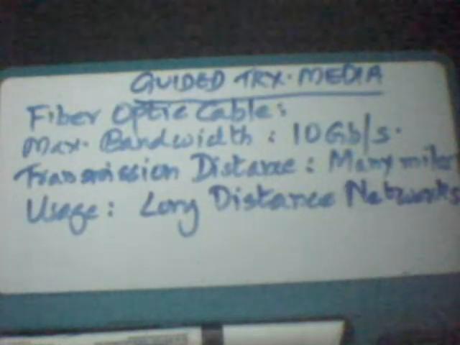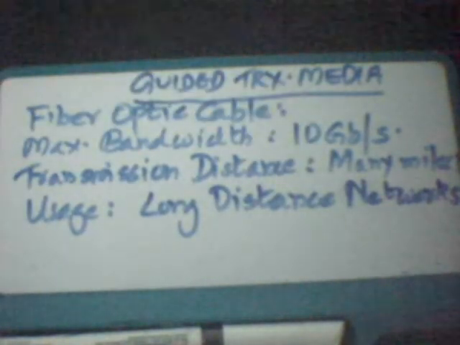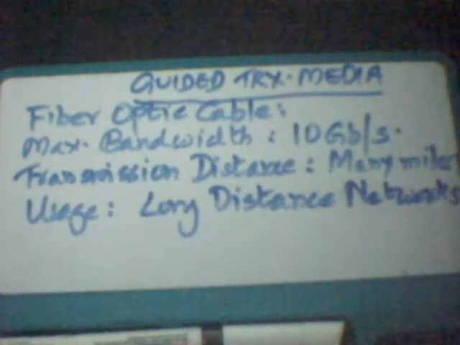Now we come to fiber optic cables. Fiber optic cables are used for long distance network cabling. The maximum bandwidth can be 10 gigabits per second. The transmission distance can be many miles. So we can see the advantages of guided transmission media, especially the fiber optic cables. So they have large bandwidth. They can be used for long distance transmission.